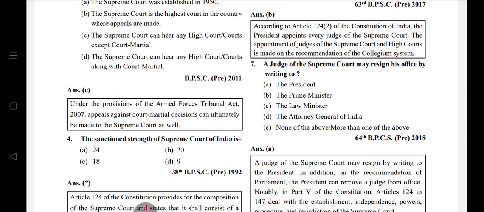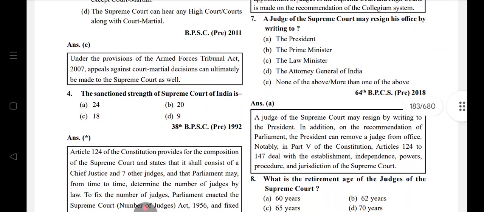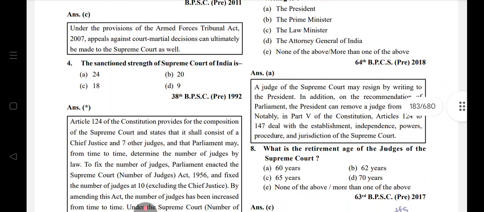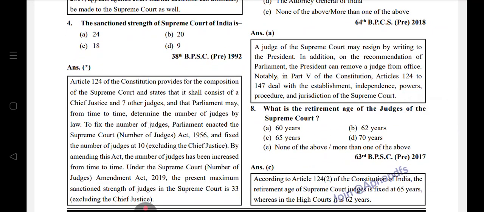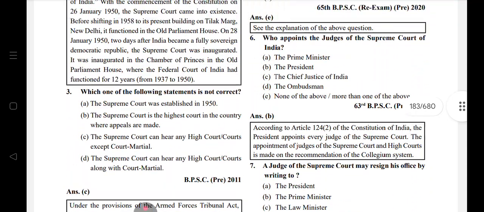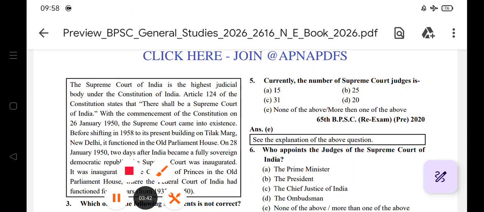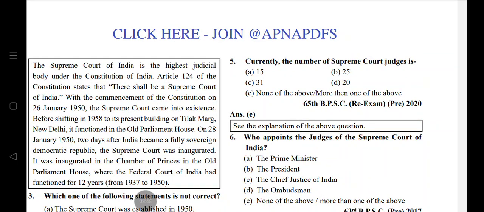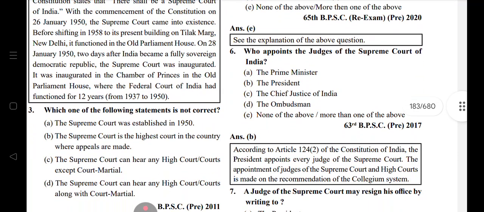Sanctioned strength of the Supreme Court of India is: shall consist of the Chief Justice and 7 other judges. Parliament from time to time determines the number of judges. To fix the number of judges, Parliament enacted the Supreme Court (Number of Judges) Act 1956, which fixed the number of judges at 10. By amending this, it has been increased from time to time. Supreme Court judges maximum sanctioned 33, excluding the Chief Justice. Currently, the number of Supreme Court judges is 33, excluding the Chief Justice of India.